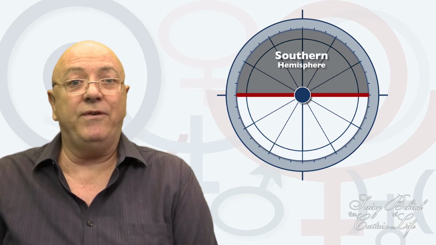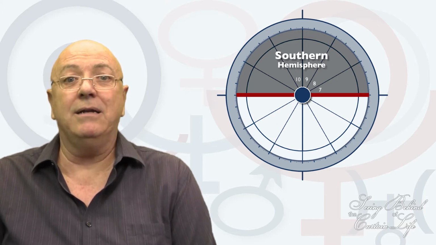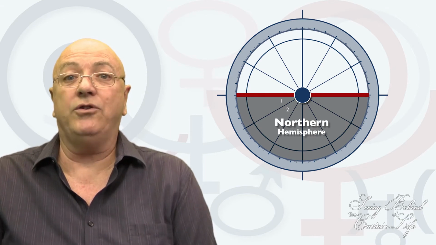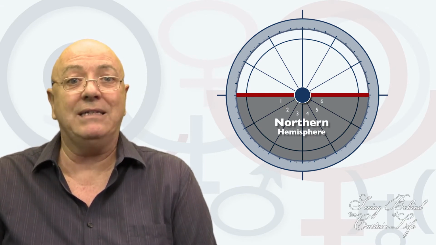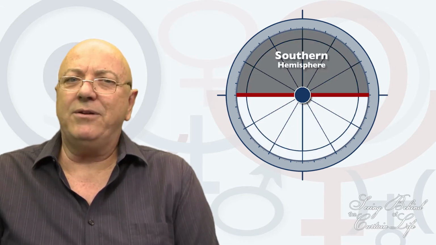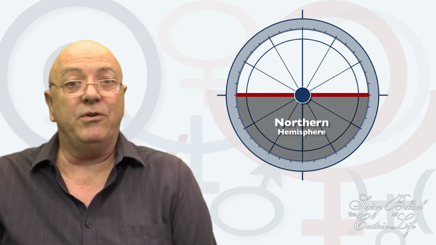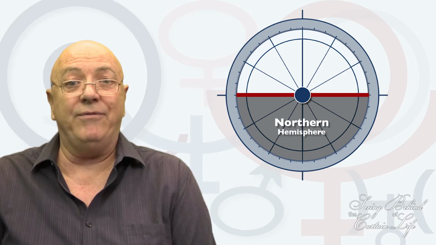The Southern Hemisphere is houses 7, 8, 9, 10, 11, and 12. The Northern Hemisphere is houses 1, 2, 3, 4, 5, and 6. The Southern Hemisphere is activities done out in public. The Northern Hemisphere is activities done in private.